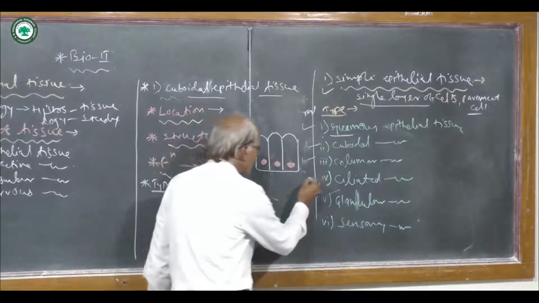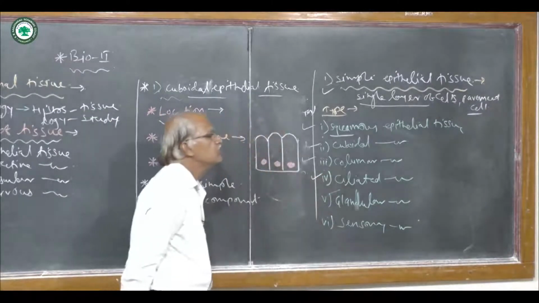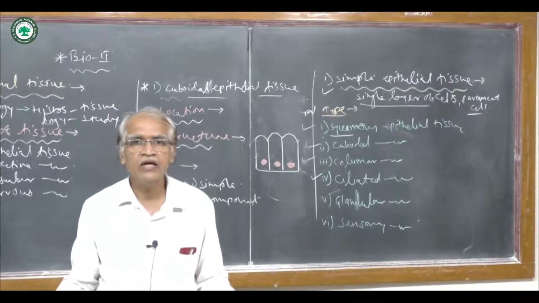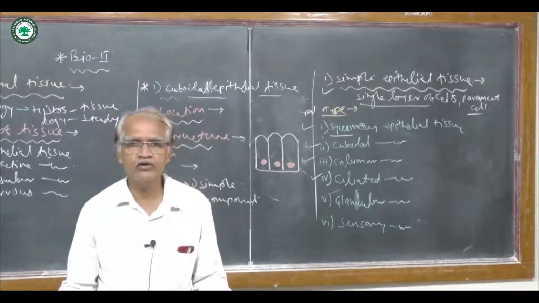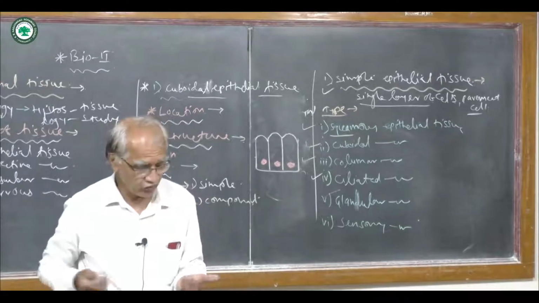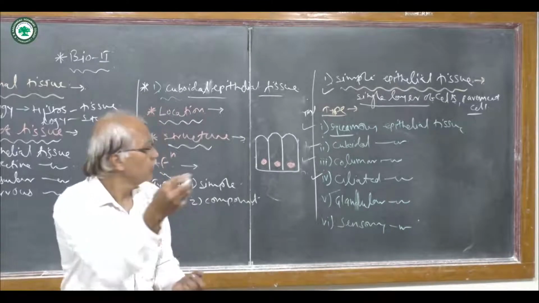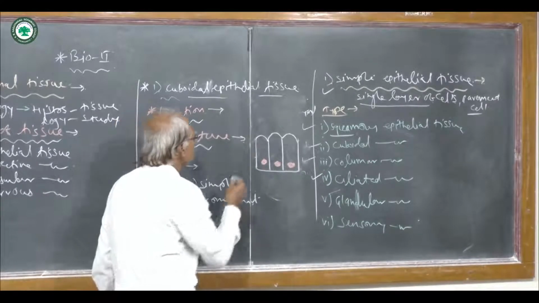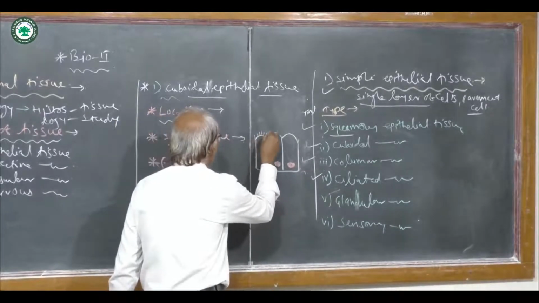Then ciliated epithelium. Ciliated epithelium is just like columnar epithelial tissue, but the free end has a hair-like outgrowth.